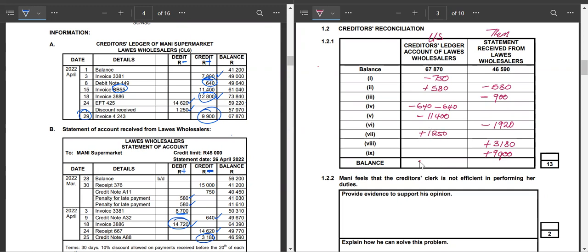Okay, so we therefore add everything on the ledger. It will give us 56,270, and then we add everything on the statement. That also gives us 56,270. This is how I would approach the creditors reconciliation. There could be other ways of doing it, and they would still be very correct. This is how I would have approached this creditors reconciliation.